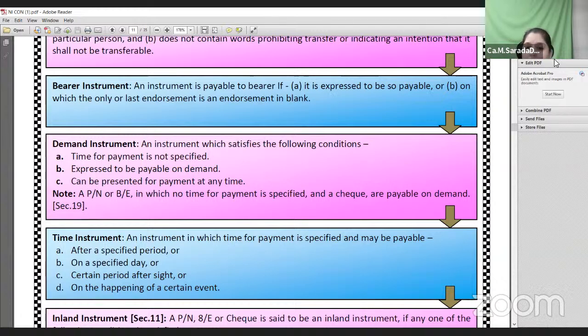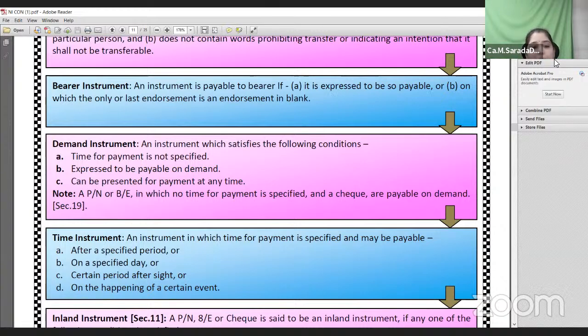But in case of a time instrument, when on the face of the instrument they mention that it is payable after a specific period of time or after a certain period or after sight or on happening of a specific event, in such case it is called a time instrument. Due date is calculated accordingly, and once you calculate the due date, you will add 3 days grace according to the provisions of the Act. So 3 days grace days are applicable only in case of a time instrument.